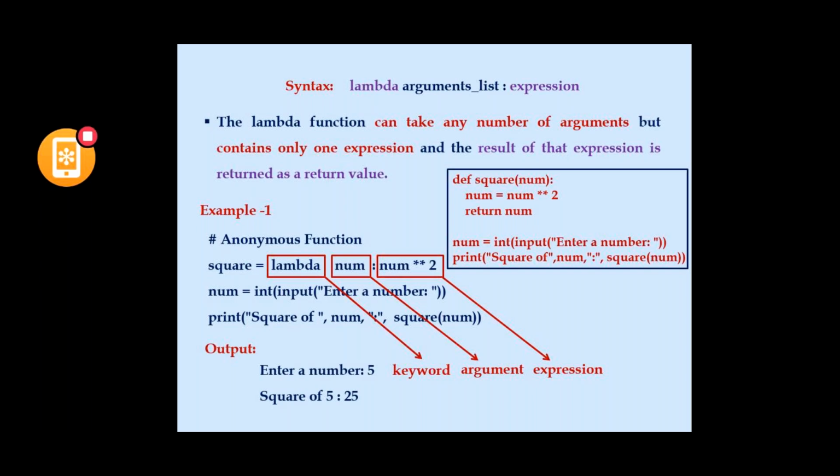So lambda, which is a keyword, num, which is an argument, and num double star 2 is an expression. Now moving to the next example. I already told you that the lambda function will take more than one argument. So that is why in the syntax I have given that arguments list.